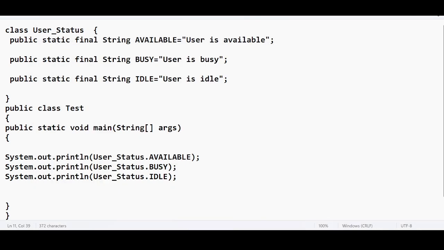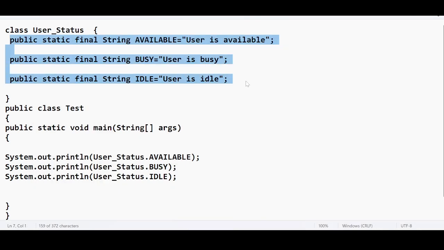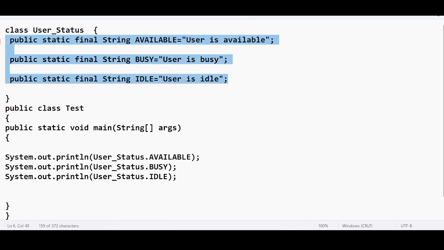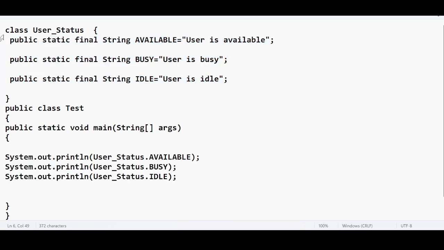Okay, so these are representing constants, but there is a problem here. What problem are we facing? We have 3 constants, so no issues. I can use public static final String available. But if I have 100 constants, don't you think I need to repeat these keywords, public static final, for 100 times?